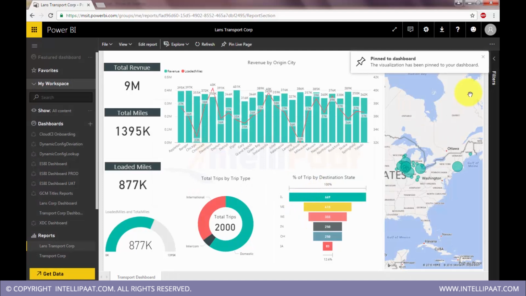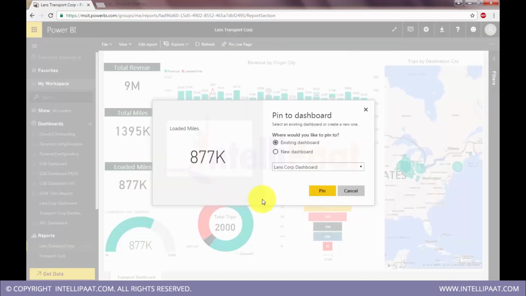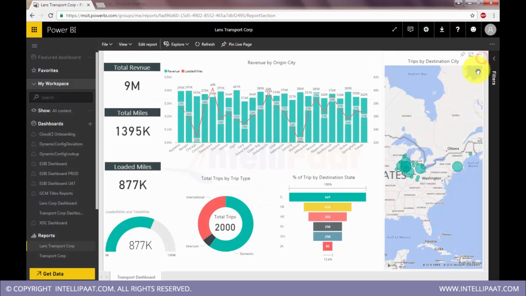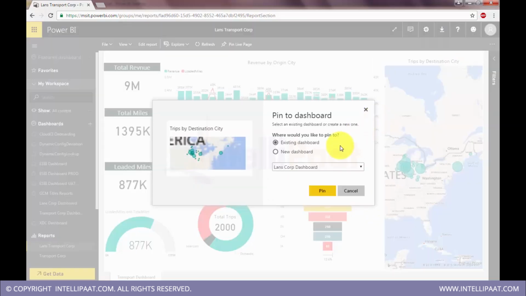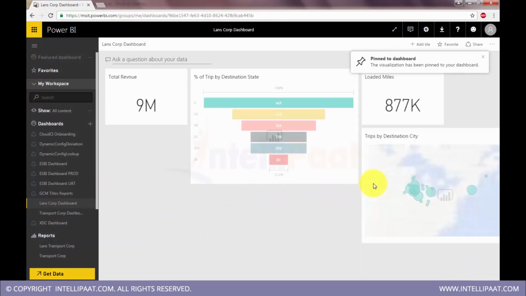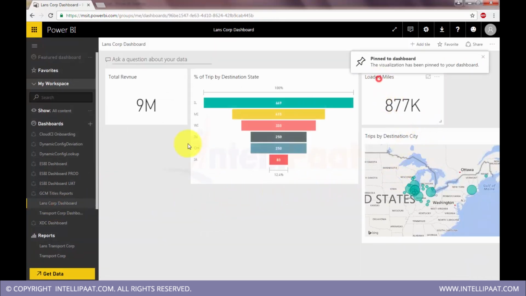Yeah, airlines dashboard. Pin it. I'll pin one more KPI, and then this map. Let's check out the dashboard. This is how this dashboard looks.